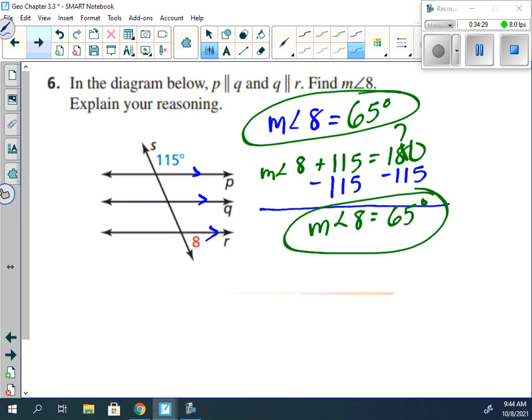Because again, all of these properties, corresponding, alternate interior, alternate exterior, and consecutive interior angles, is dealing with what? If two parallel lines are cut by a transversal, then the following thing would hold true. Corresponding angles are congruent. Alternate interior angles are congruent. Alternate exterior angles are congruent. Consecutive interior angles are supplementary. Because what is it? Two parallel lines cut by a transversal. Even though we have one in the middle, do we still have two parallel lines being cut by a transversal? Well, yeah, so it still holds true.